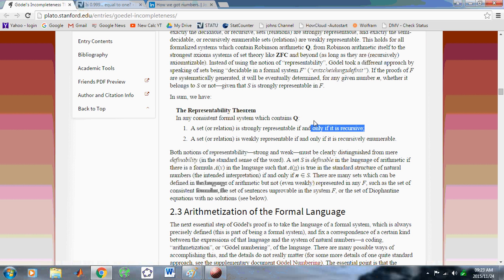Really, why is something strongly representable if and only if it is recursive? I've asked myself that question many times, and I've actually studied this Gödel incompleteness theorem. It's also a load of rubbish. And the other one is that it's weakly representable if and only if it's recursively enumerable. Okay, so really what it's saying here is that S is strongly representable in a formal system if and only if it is recursive. Okay, you can read up on this link here. It's available at Stanford's site, and if you just type Gödel completeness on the Google search bar or some other search engine, it should bring up this link here at some or other point.